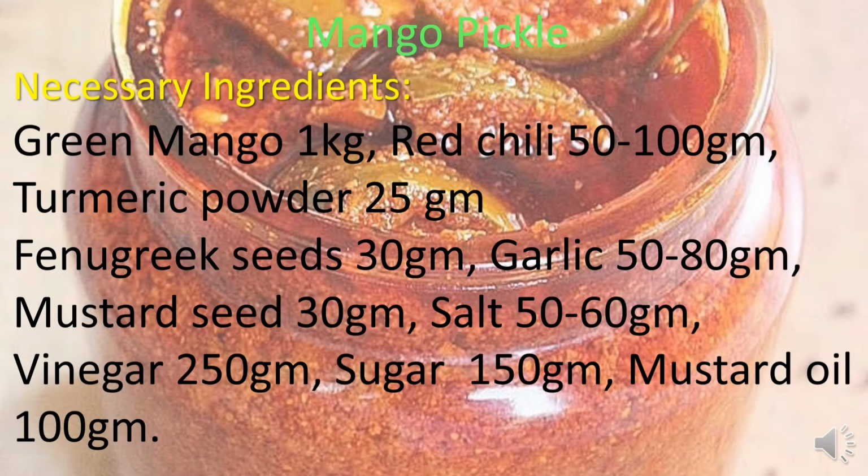Now the processed foods, and the first one is mango pickle. In our country, mango pickle is very popular and famous, and most families prepare mango pickle with raw mango in the mango season. For preparing mango pickle, some ingredients are essential: green or raw mango, red chili, turmeric powder, fenugreek seed, garlic, mustard seed, vinegar, sugar, mustard oil, etc. From all of these ingredients, mango pickle is prepared.